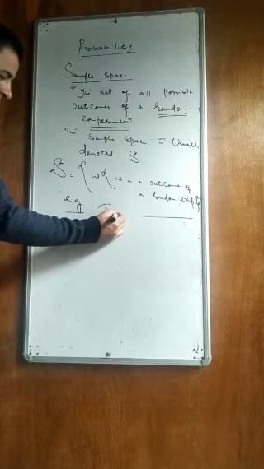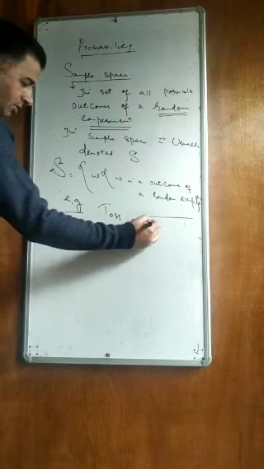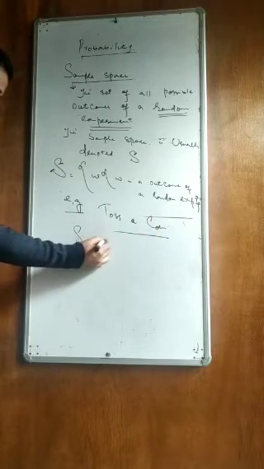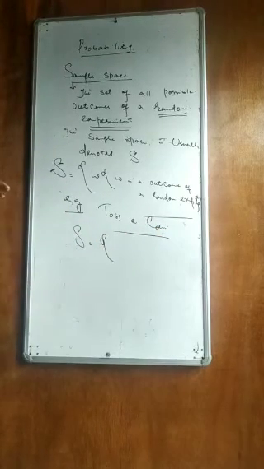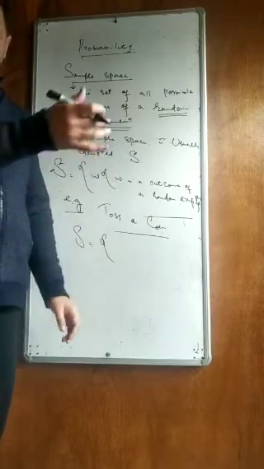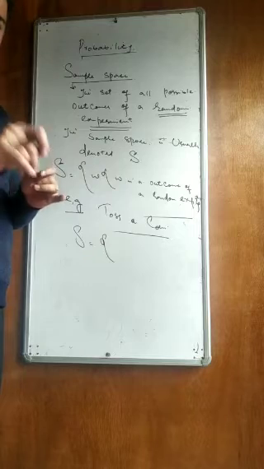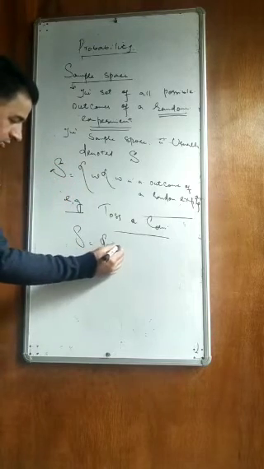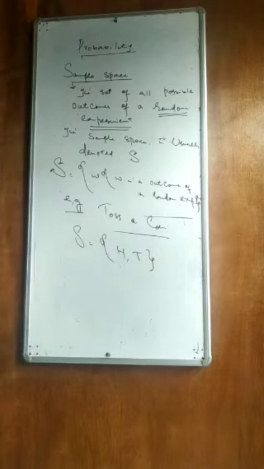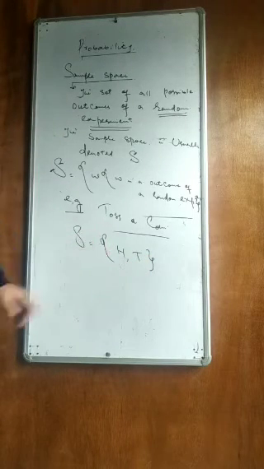Toss a coin. If we toss a coin, what are the sample points? What are the possible outcomes? As we know, when we toss a coin, either head will come up or tail will come up. So we can write H or T. This is the sample space.